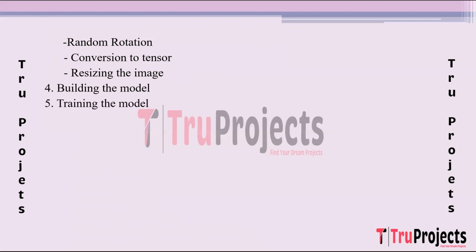Training the model. Once the model is built, it needs to be trained using the prepared dataset. During training, the model learns from the dataset by adjusting its internal parameters, weights, and biases to minimize prediction errors. This iterative process involves feeding the training data through the model, computing loss, and optimizing the model's performance using an optimization algorithm, for example gradient descent.